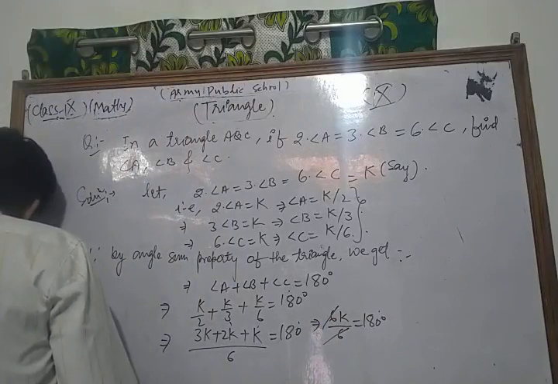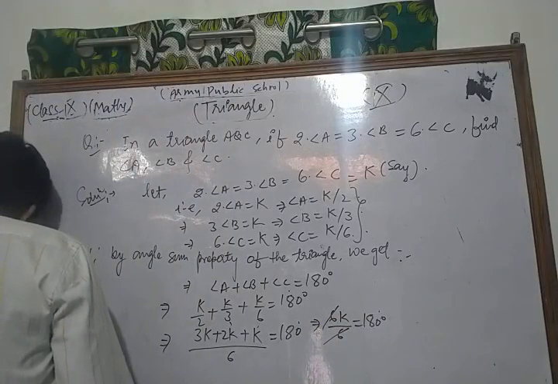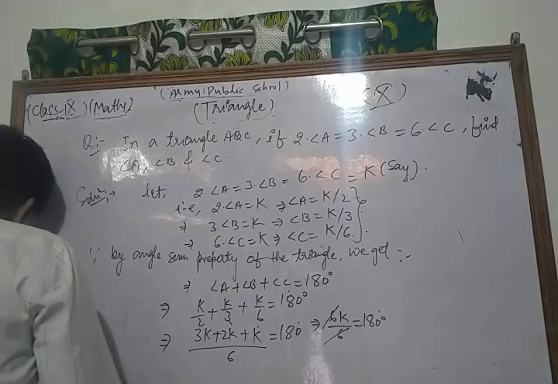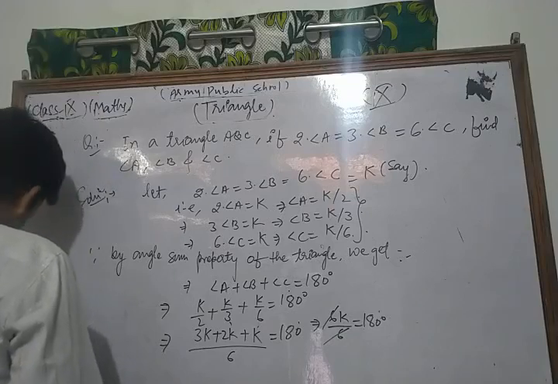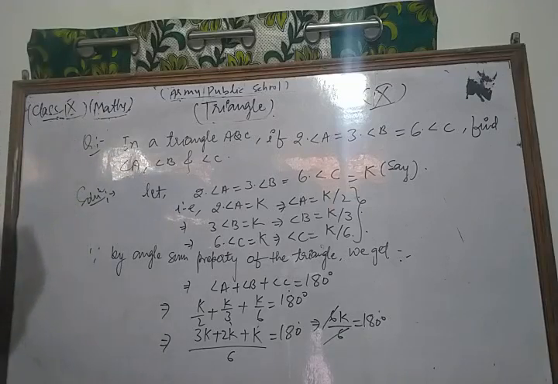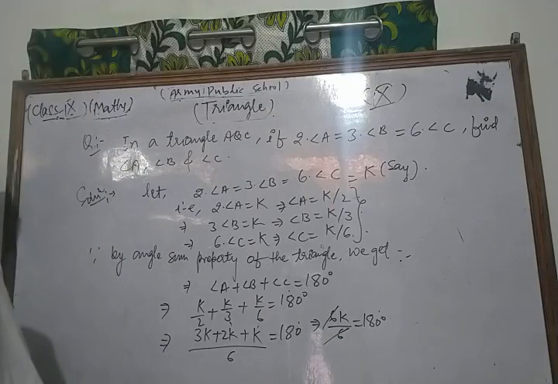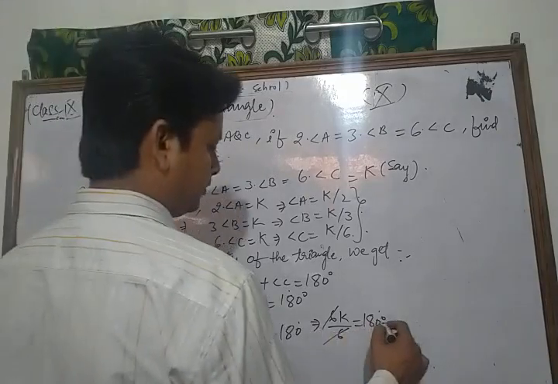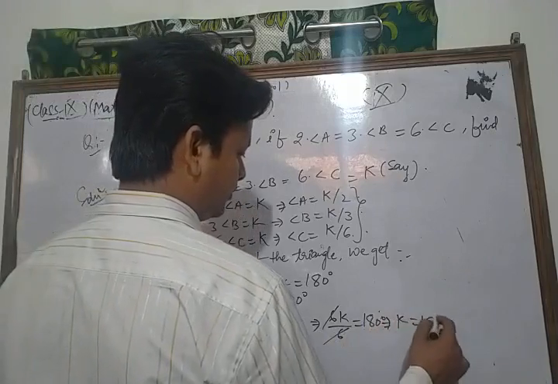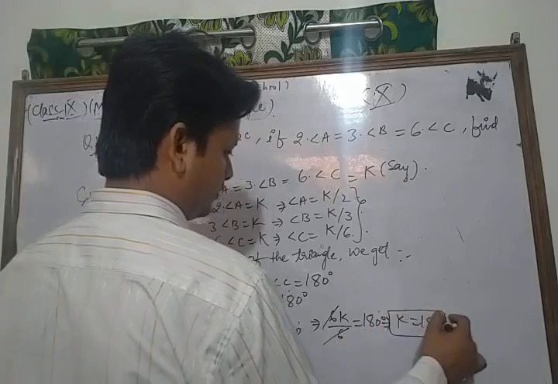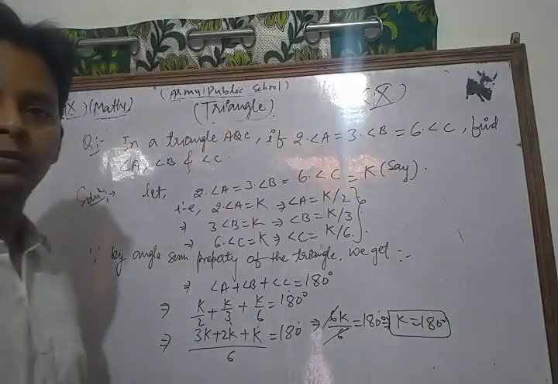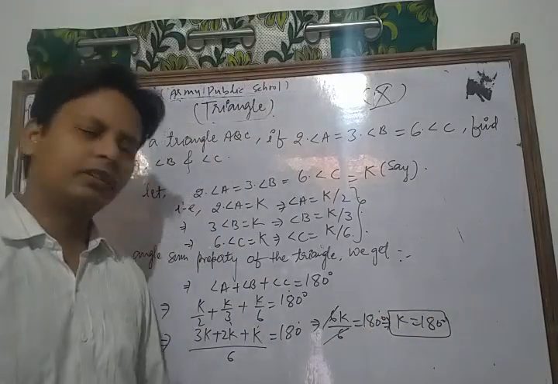So in this way the value of K is 180 degree.